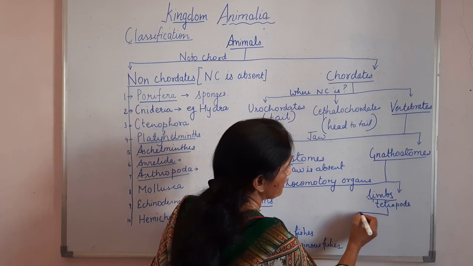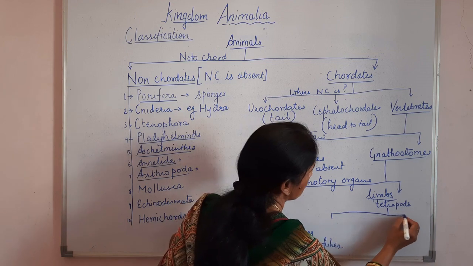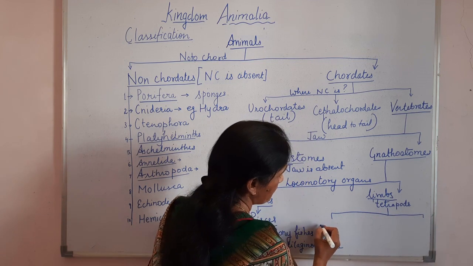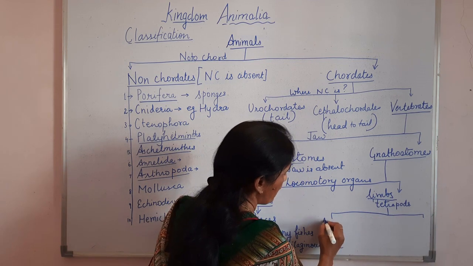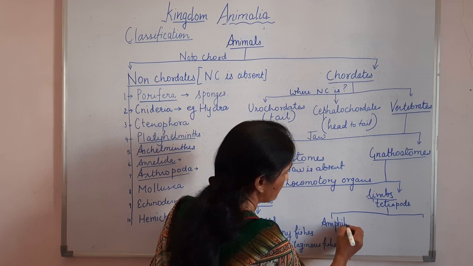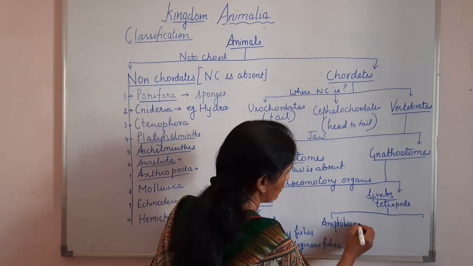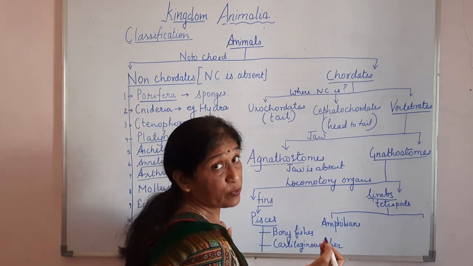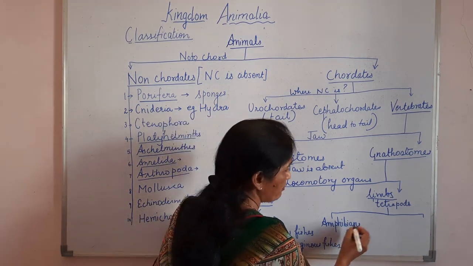Now they are again classified into four. First, amphibians, you know, those who prefer to live both on land and water.